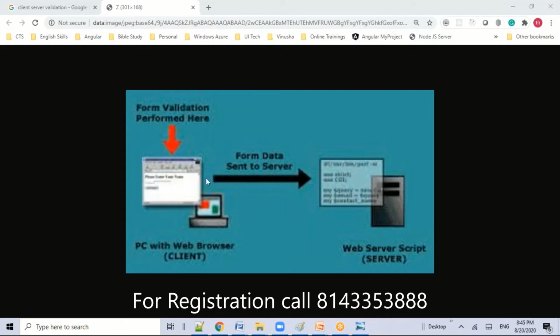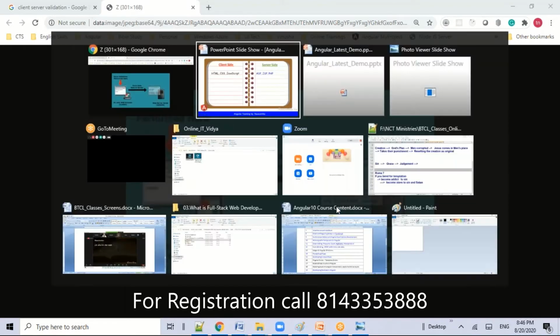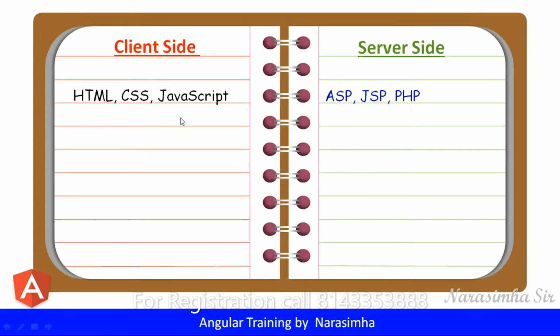So before we send the data, we are validating the form here, and then our form data will be submitted and sent to the server. That validated data will be sent to the server. For that, we need a programming language, that is JavaScript. These are the technologies which have been ruling web development for several years. Later, in 2002, of course they started in 2000.